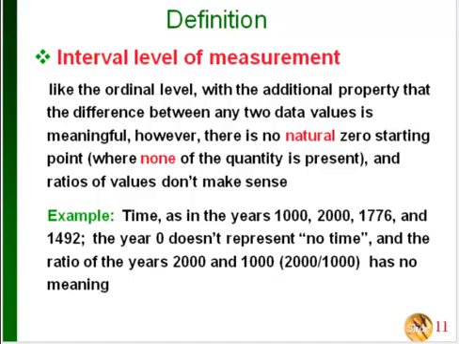So for example, with time values, the year 0 wouldn't be a natural starting point because you could actually go back farther than that. It doesn't represent no time. And also, if you take a ratio of the years 2000 and 1000, that would give you 2, but that wouldn't really have any meaning.